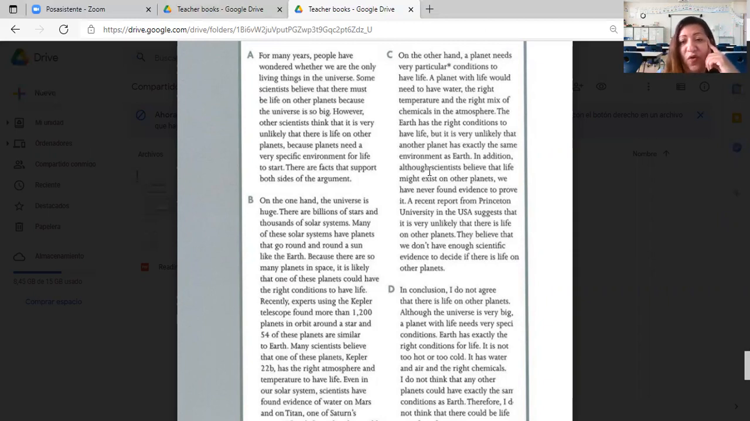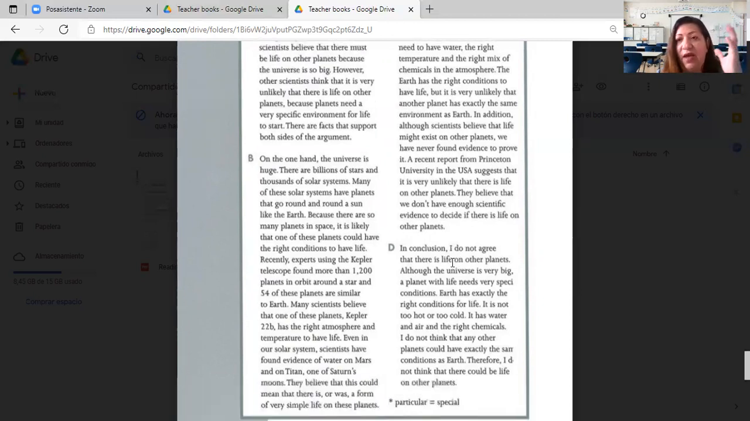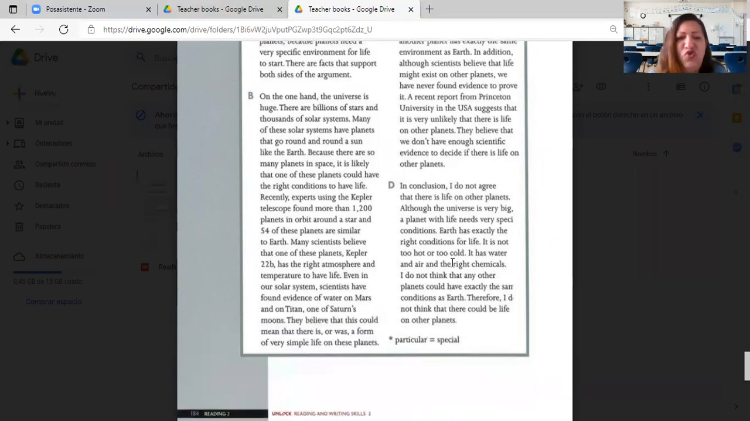Remember? In addition, although scientists believe that life might exist on other planets, we have never found evidence to prove it. Not yet. But maybe we haven't looked in the right place. A recent report from Princeton University in the US suggests that it's very unlikely that there is life on other planets. They believe that we don't have enough scientific evidence to decide if there is life on other planets. We don't have evidence to support that there is life on another planet, but we still haven't found the evidence to support that there isn't.